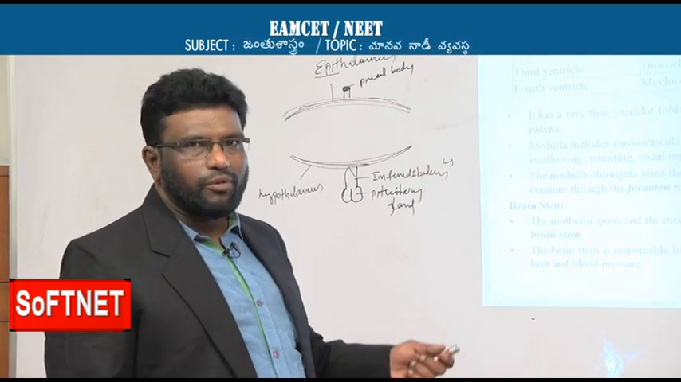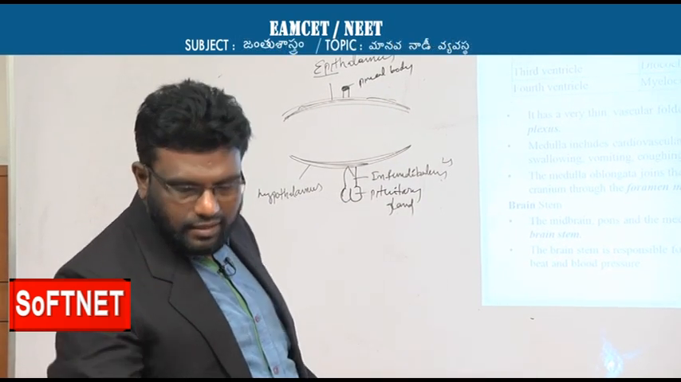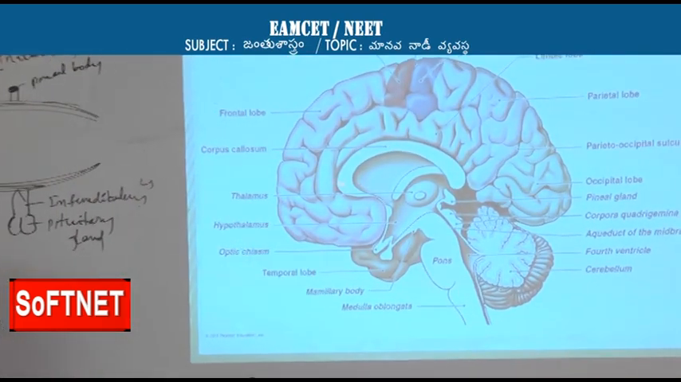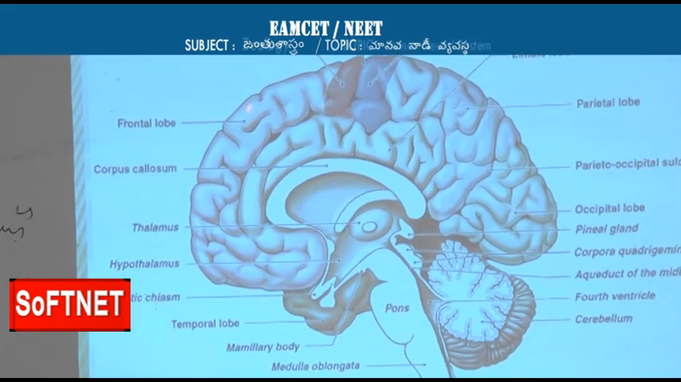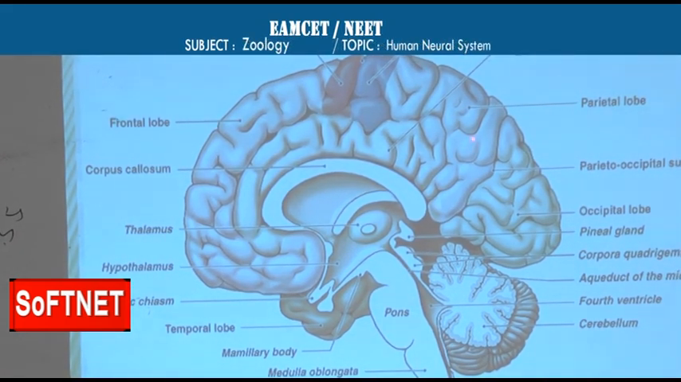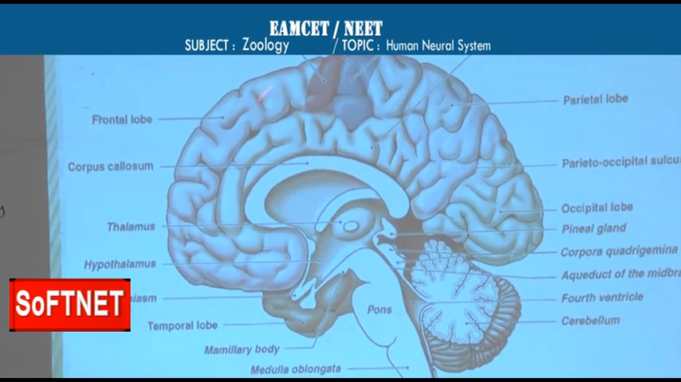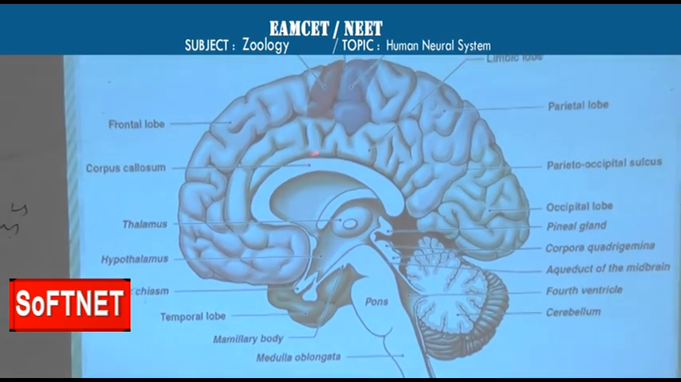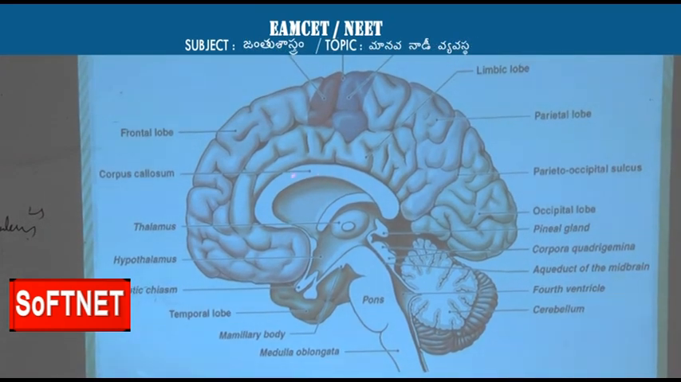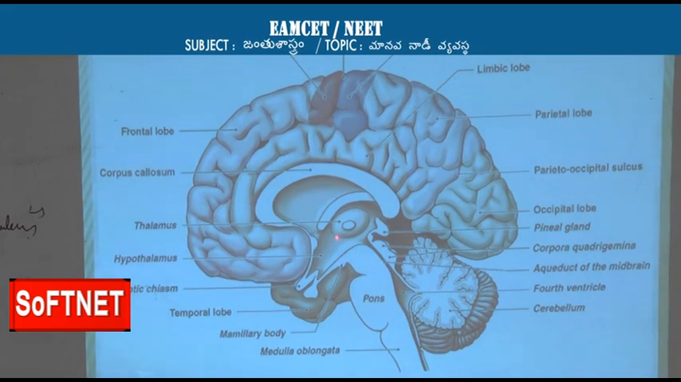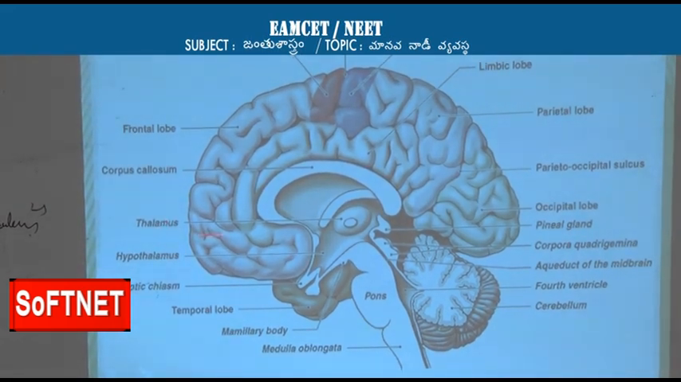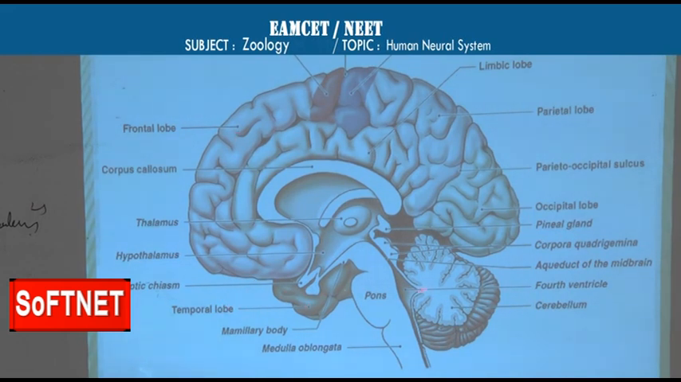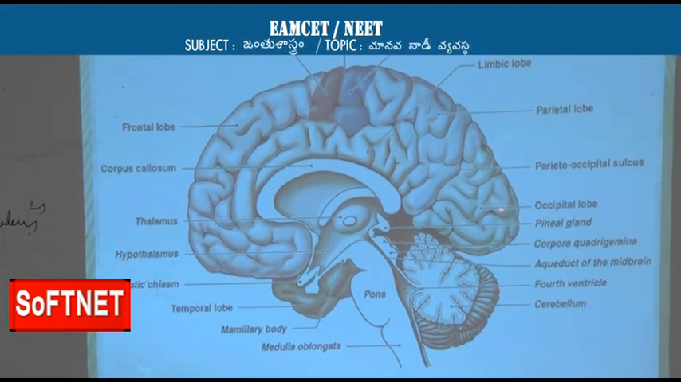If you want to see the total overview of the brain, let us move here. This is the brain, with the gyri and sulci on the surface. The cerebral hemispheres are connected by the corpus callosum. In the diencephalon, this is thalamus, this is hypothalamus, and above that is the epithalamus. Next, this is the temporal lobe, this is the frontal lobe, and here the occipital lobe.